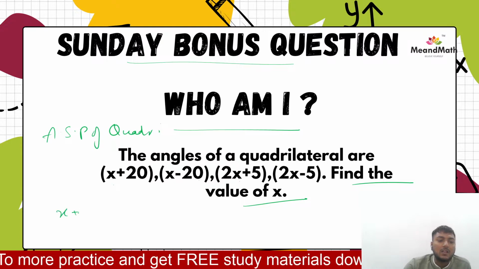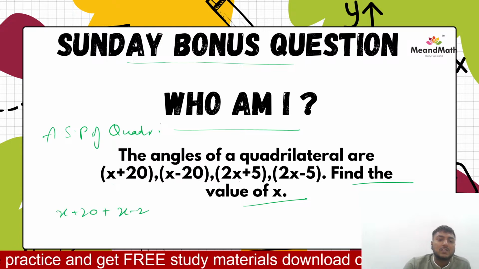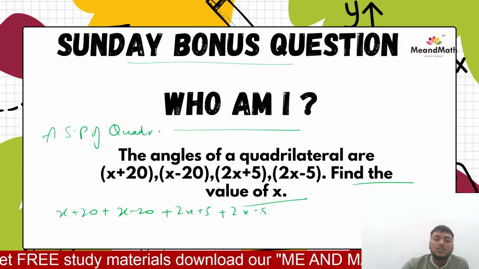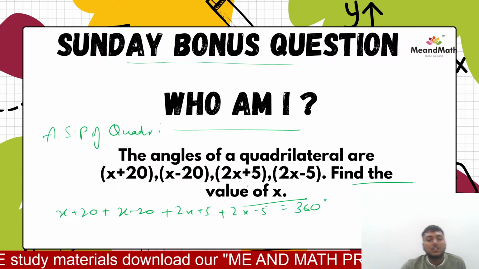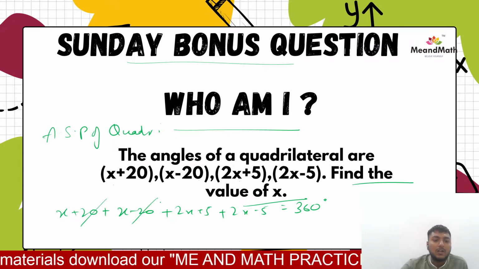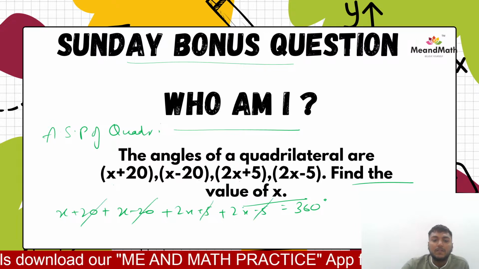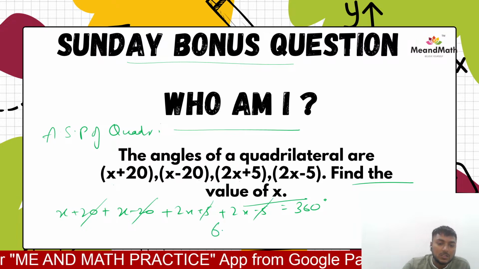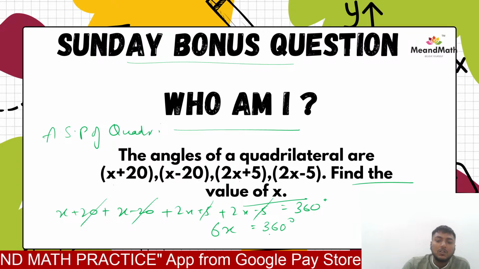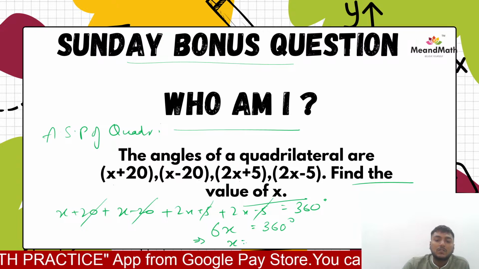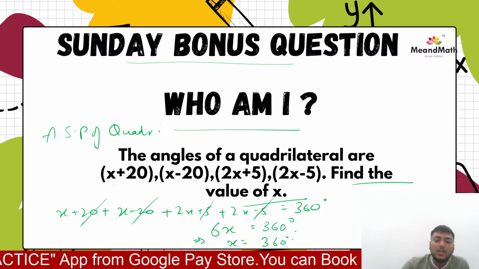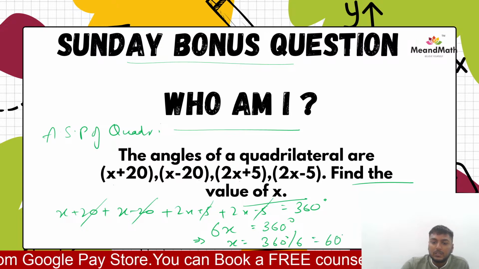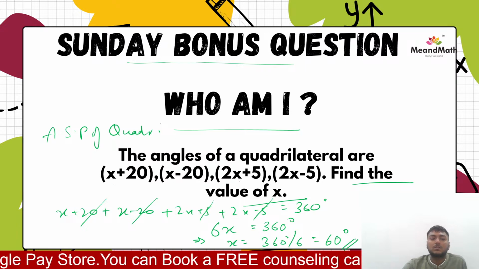So x plus 20 plus x minus 20 plus 2x plus 5 plus 2x minus 5 is equal to 360 degrees. 20 and 20 cancel, 5 and 5 cancel. We have 1 plus 1 is 2, 2 plus 2 is 4, 4 plus 2 is 6, so 6x is equal to 360 degrees. So x would be 360 degrees by 6, that is 60 degrees. Yes or no?